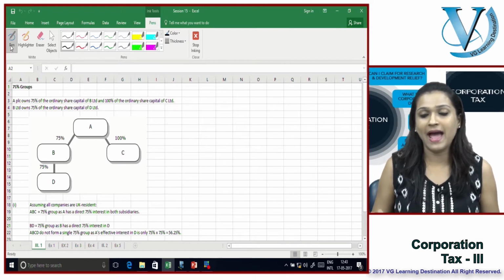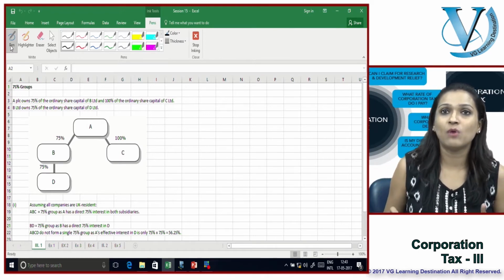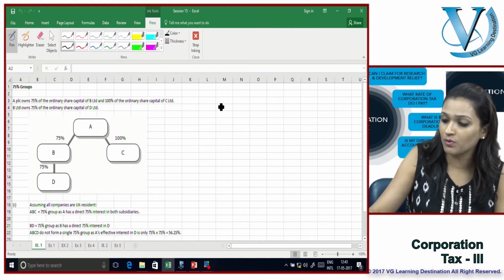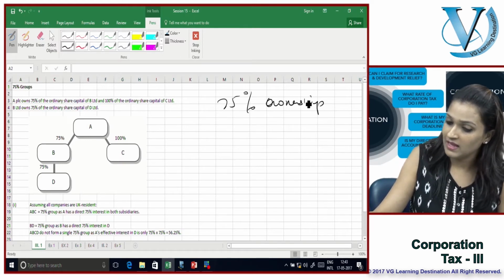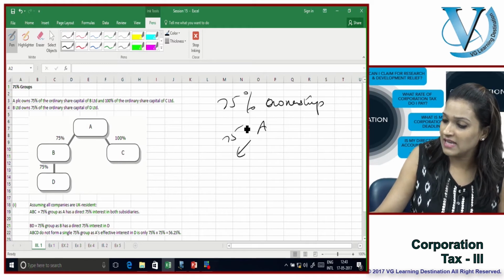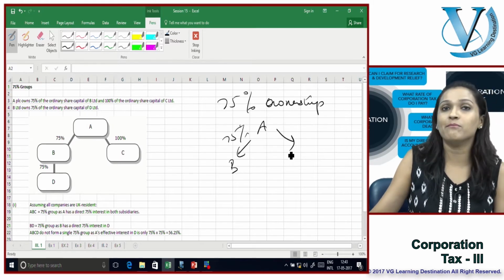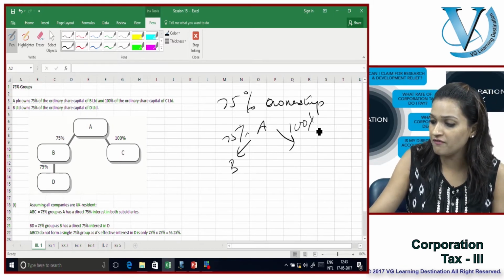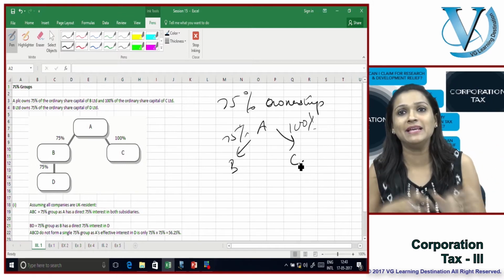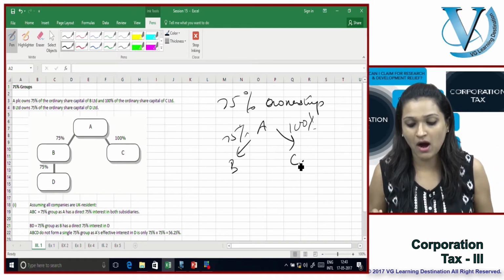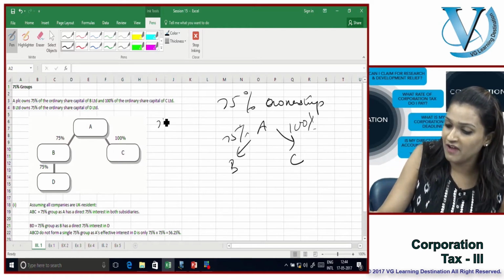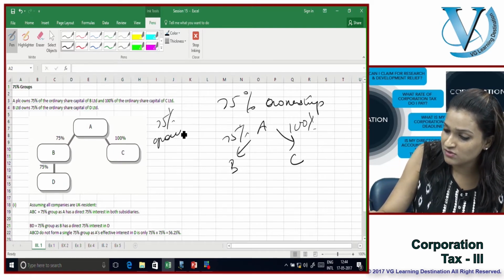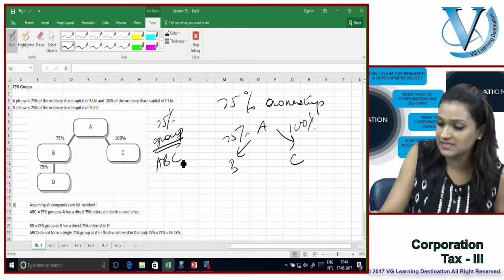Now, what we need to check is the 75% ownership, right? A owns 75% of B and more than 75% of C. So definitely A, B and C form part of the 75% group.